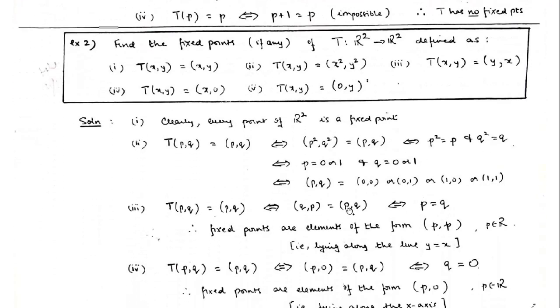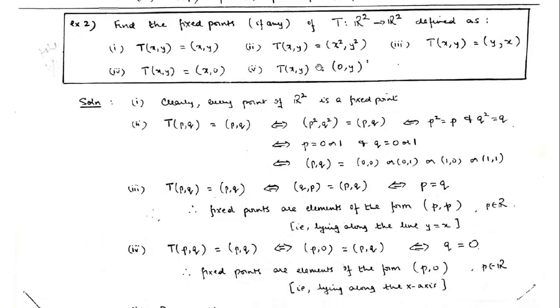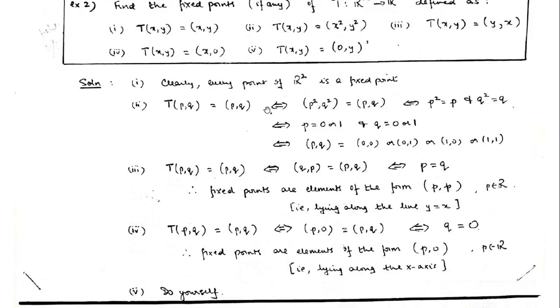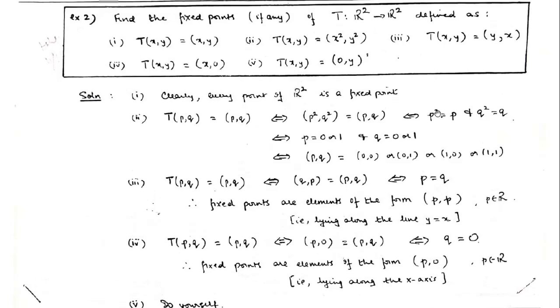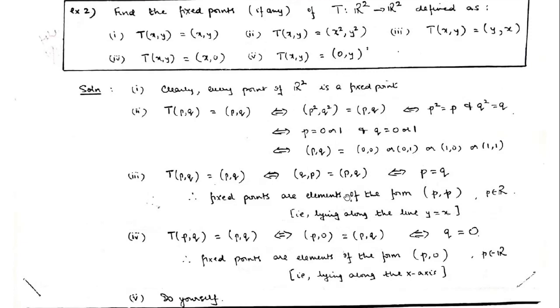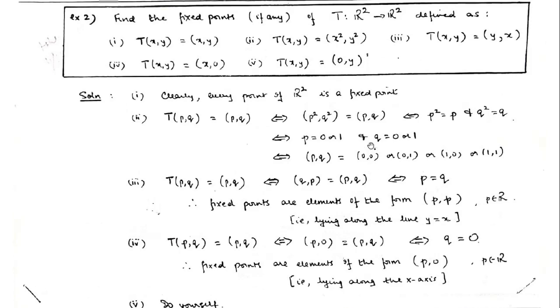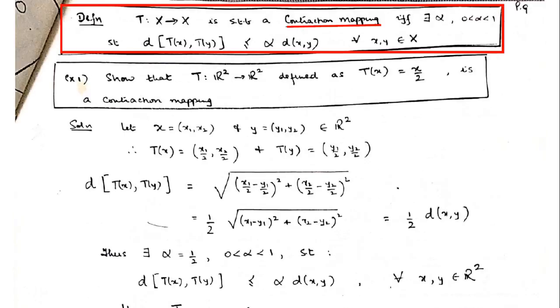There are a few examples of mappings from R square to R square. These are given so that you should be able to do them yourself, finding the fixed points for all these mappings. The description is given here. You may pause the video and try to do all these yourself. I will not go into it because these are very simple, trivial examples.